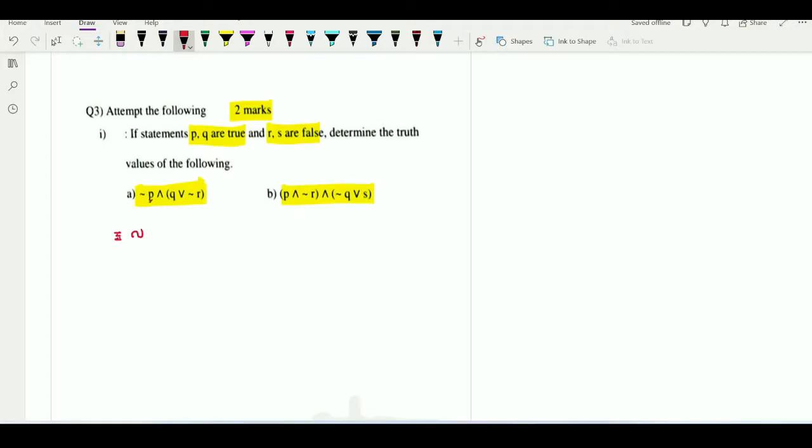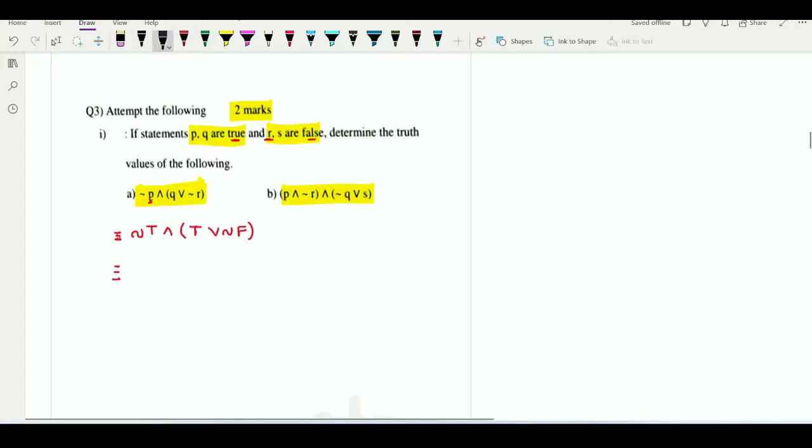So negation, keep it as it is. P I am replacing by its truth value. What is the truth value of P? True. And Q I am replacing by its truth value, again true. Or negation R, I am replacing by its truth value, false, because here it is given to us that R is false. Just we have replaced all the letters by their truth values. Remaining part is the simplification part.